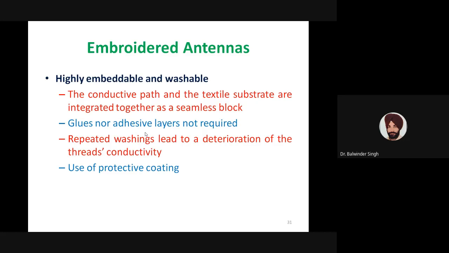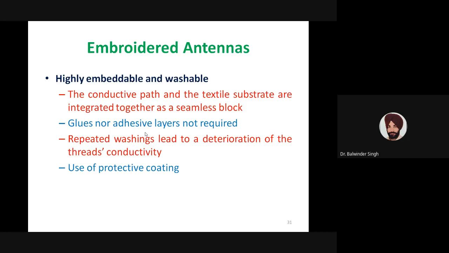Also, another important requirement for these embroidered antennas is that they should be highly embeddable and washable. To achieve this embeddable characteristic, what is suggested in the literature is that we should have the conductive path and textile substrate as one block, or there should be seamless integration. They should be integrated together so that they look like a single block.